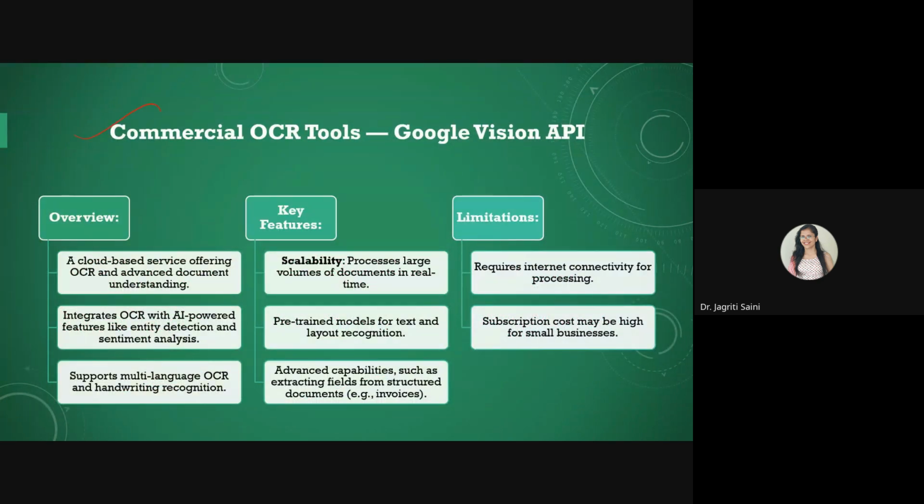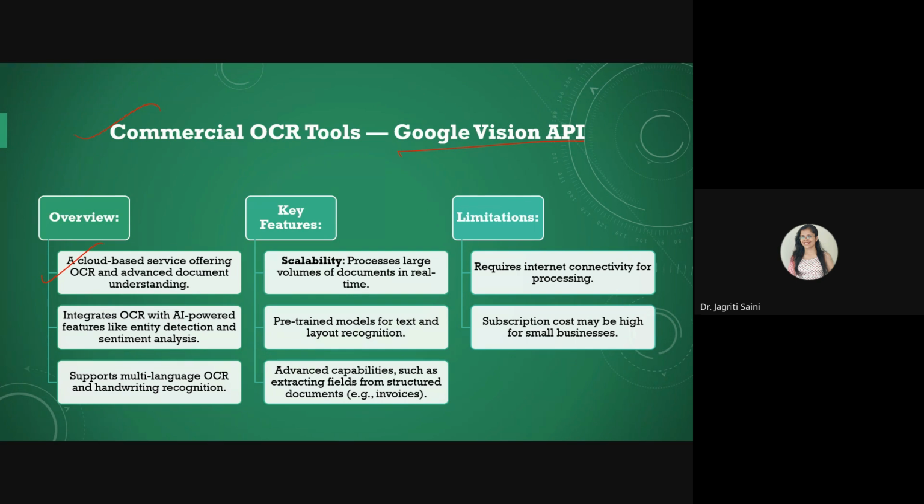The second option, a commercial OCR tool, is the Google Vision API. This can help you handle cloud based services offering OCR and advanced document understanding also. It helps you integrate OCR with AI powered features, and it can assist in sentiment analysis up to some level, because it can handle multiple languages together, and it can also deal with handwriting recognition. So plenty of applications you can solve with the help of this Google based module.